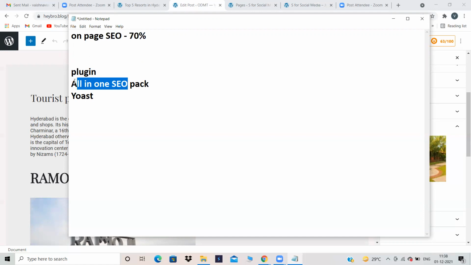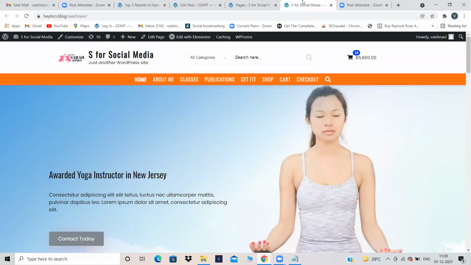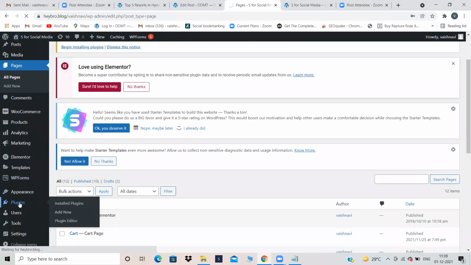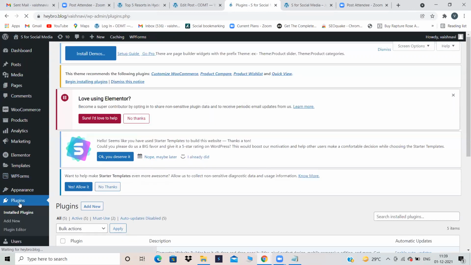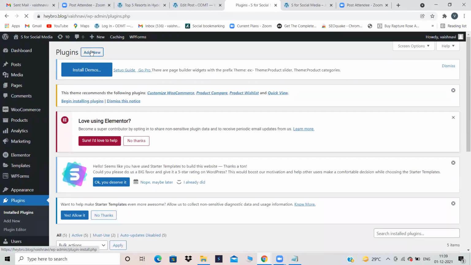So the first step, when you create a website and want to do on-page SEO, is to install a plugin called All-in-One SEO. Now, how to install a plugin? This is some website. So let's go back over here, and plugins will be there. Just click on plugins and click on add new. Then the All-in-One SEO plugin will be installed. After installing the plugin, activate the plugin. So first click on add new.